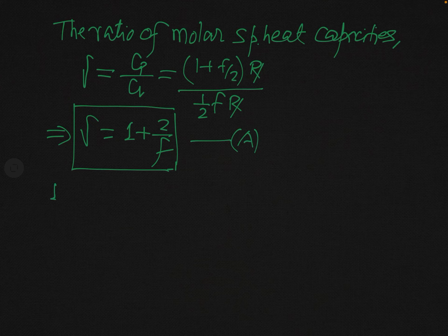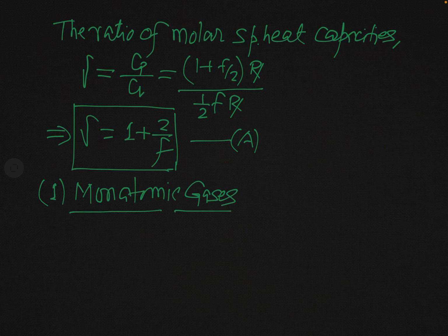First of all, we are talking about monatomic gases. Monatomic gases. You have seen the degree of freedom of monatomic gases in earlier lectures, and you have a concrete idea of that.